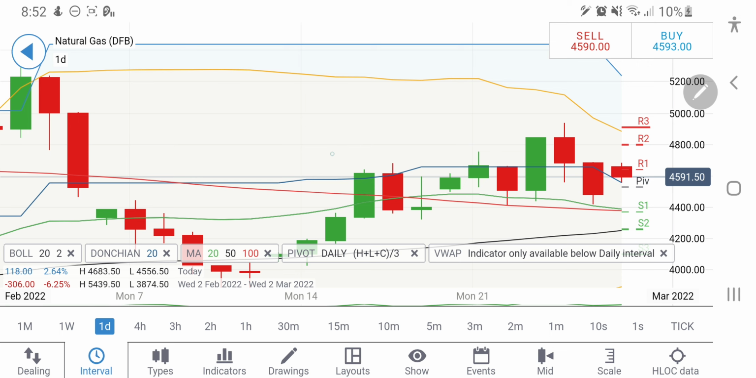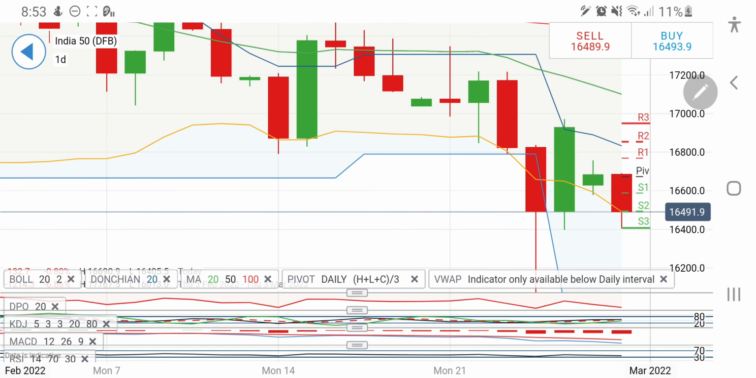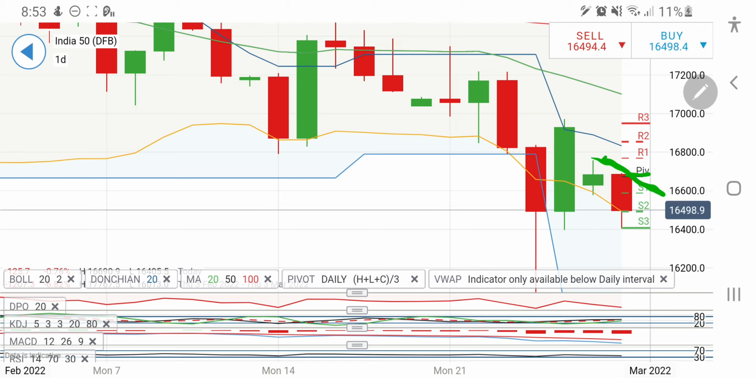Now let's have a look at Nifty 50. Nifty trading below 16,500 levels, and it has seen a good drop with the global markets today. Only long entry is beyond this zone at 16,700. So if you see it trading beyond 16,700, then only I will recommend you to go long, else it can continue to drop towards 16,400. The nearest support, see 16,400 is like forming a double bottom.